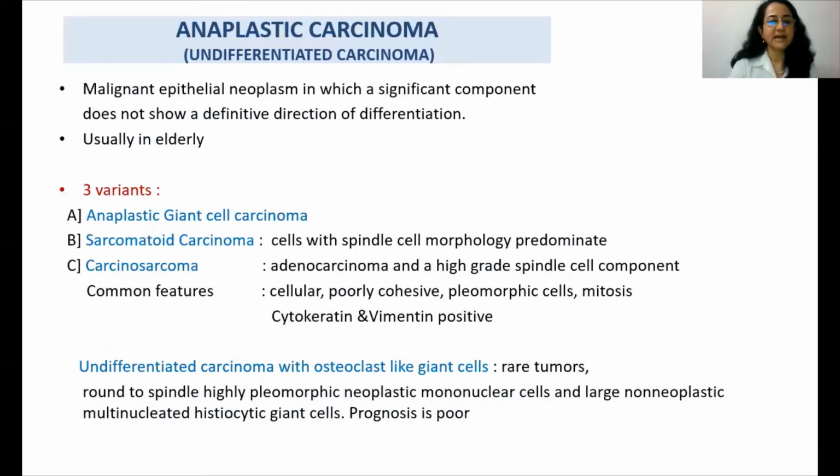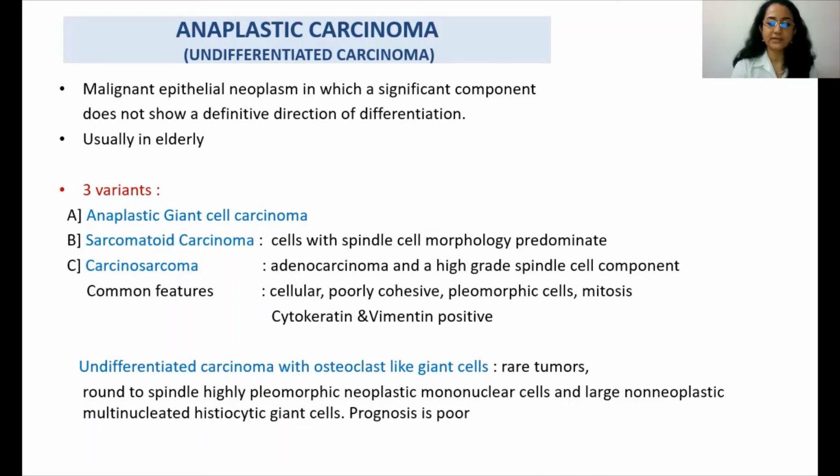The next group is the anaplastic or the undifferentiated carcinoma. These are malignant epithelial neoplasms in which a significant component does not show a definitive direction of differentiation. Usually it is seen in elderly, and there are three variants: the anaplastic giant cell carcinoma, sarcomatoid carcinoma, which shows predominantly cells with spindle cell morphology, and carcinosarcoma, which has two components of the adenocarcinoma and a high-grade spindle cell sarcoma component.